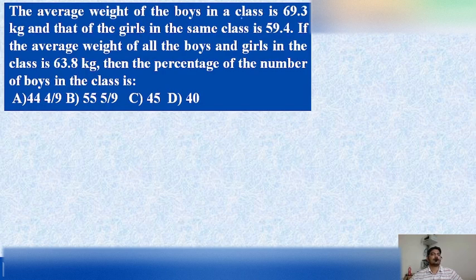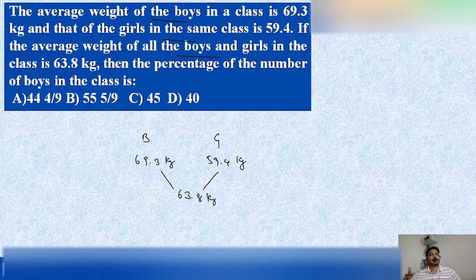And this was the next question. What he gave in the question is the average weight of the boys. There are some boys, and the average weight of the boys is given as 69.3 kgs, and that of the girls in the same class is 59.4 kgs. If we combine both boys and girls, the average weight of all of them is 63.8. You can see here that this median value lies in between the dearer value and the cheaper value.